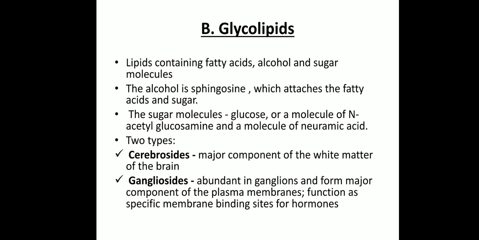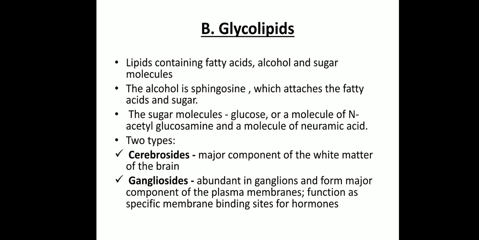Mainly these glycolipids are of 2 types, cerebrosides and gangliosides. The cerebrosides are the major component of the white matter of the brain. Gangliosides are abundant in ganglions and form a major component of the plasma membrane. They function as specific membrane binding sites for hormones.